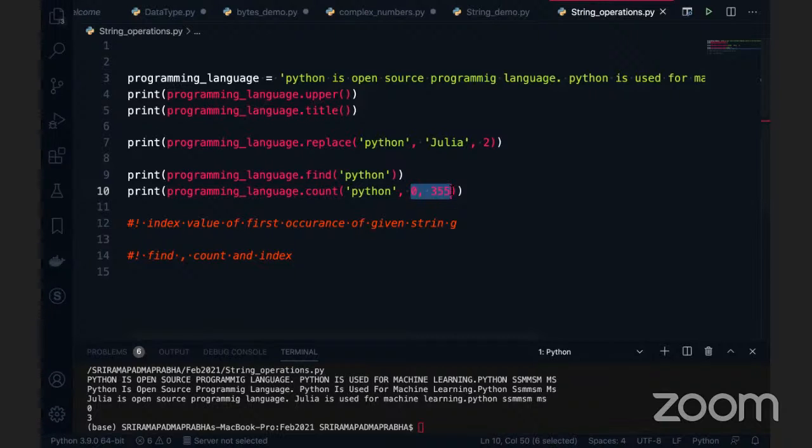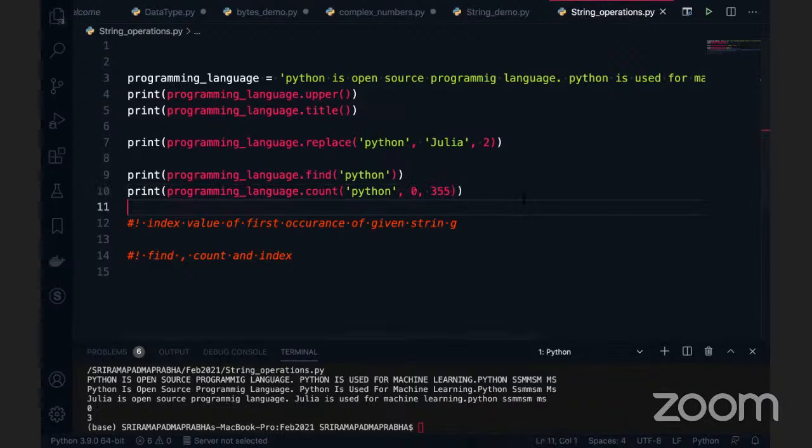Raja, one quick question. Why is it not counted as 1, since at the 0 place it has Python? Or do we need to give 0 as the starting position by default? Here, if you are specifying it, you have to specify the range. Otherwise, you can leave it. By default, it will be considered as 0 to the length of the string.